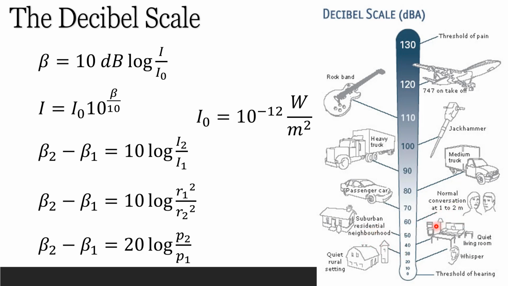Normal conversation is around 60 decibels. A passenger car is 70 up to 130. The threshold of pain is around 130 decibels. For a guitar rock band it is around 110. Jet planes or airplanes are around 120 decibels. Again, you can convert this 120 decibels into intensities, and at the same time you can convert intensity I into beta using these equations here. So that's for the decibel scale.